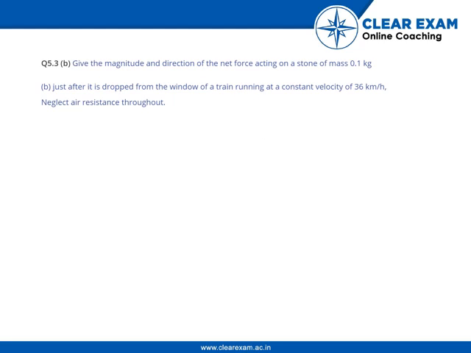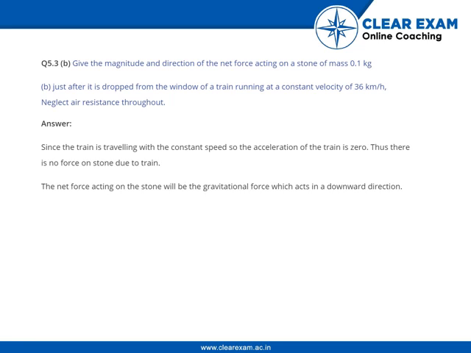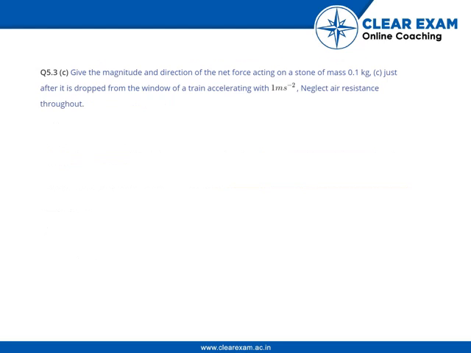In the second case, just after it is dropped from the window of the train running at a constant velocity of 36 km per hour. Since the train is traveling with a constant speed, the acceleration of the train is zero. Thus, there is no force on the stone due to the train. The net force acting on the stone will be the gravitational force, which acts in the downward direction, and is the same as in the previous case, that is 1 Newton.